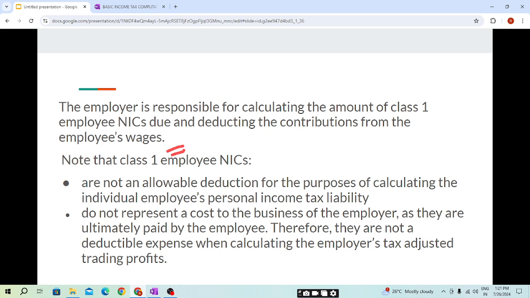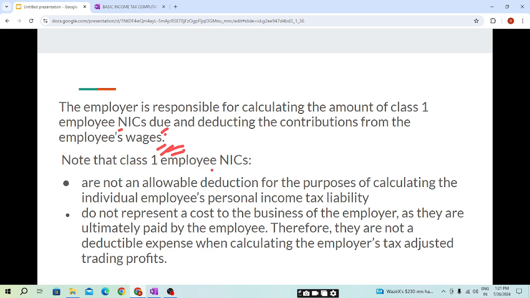Now, the employer is responsible for calculating the amount of class 1 employee NIC due and deducting the contribution from the employee's wages. That is, the employer will calculate the income tax also, students, and he also needs to calculate the class 1 employee NIC and pay it to the HMRC.